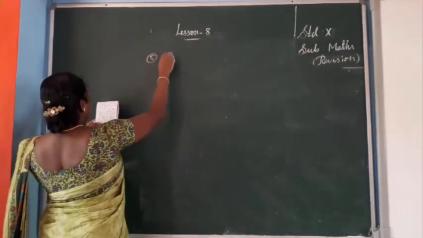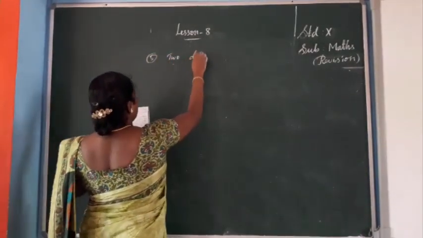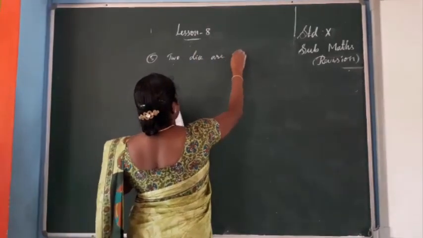Next, question number 5. 2 dice are rolled together.